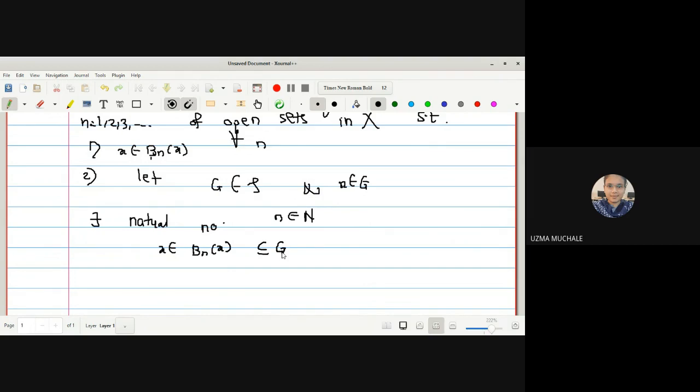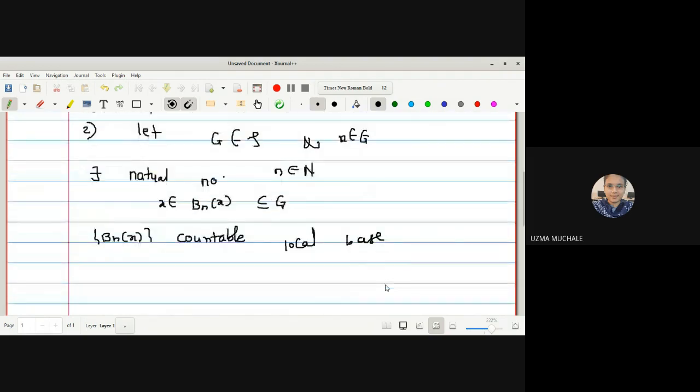Okay, the family Bn of x is called a countable local base at the point x. Now I hope everyone remembers the definition of a base. We have seen the base for a topology, right? So it is called a countable local base. Why am I calling it a local base? For every point x, we are going to find the family Bn of x of open sets, so that's why it is called local.